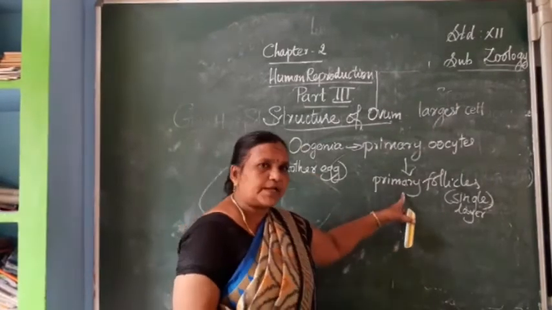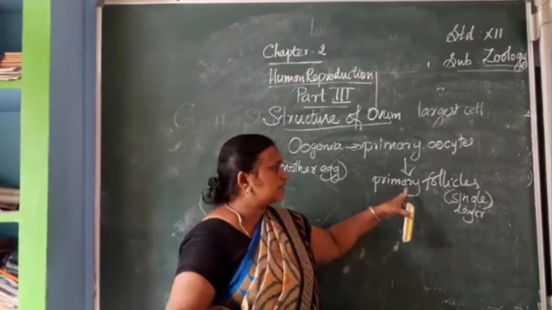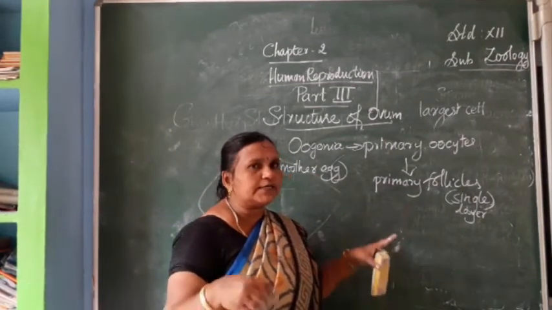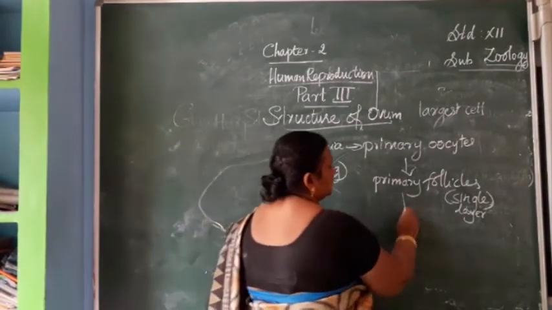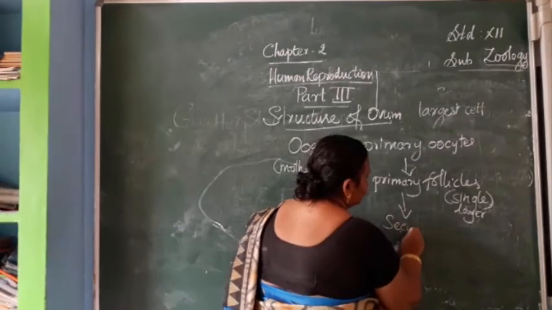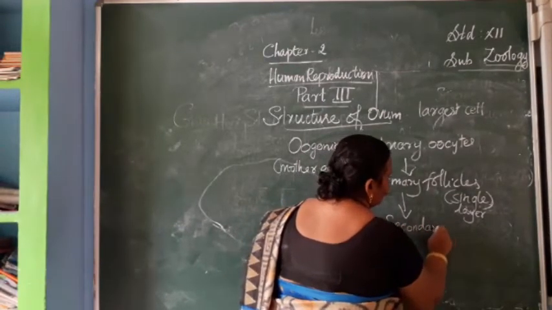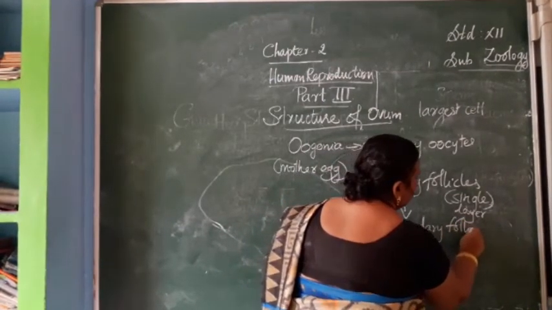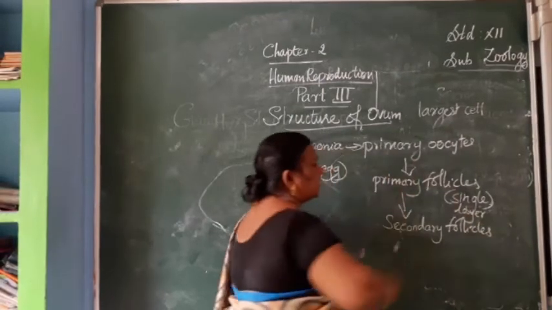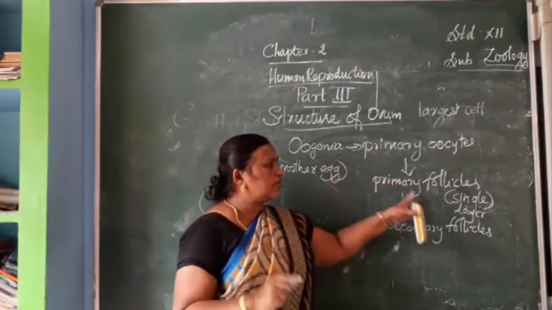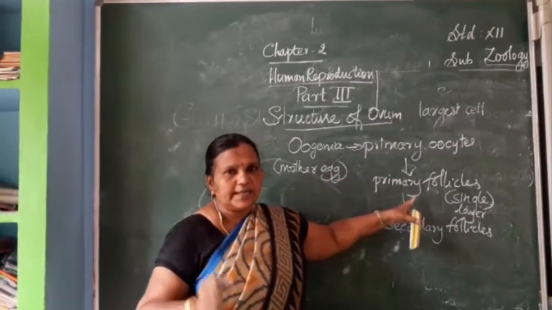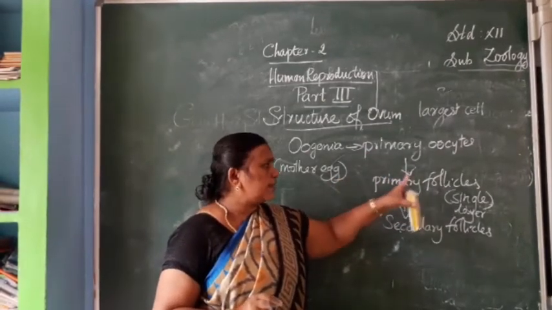So this is the primary follicle. Afterwards, these primary follicles are converted into secondary follicles. Primary follicles have a single layer; primary oocytes are surrounded by a single layer of membrane, that is the primary follicle.